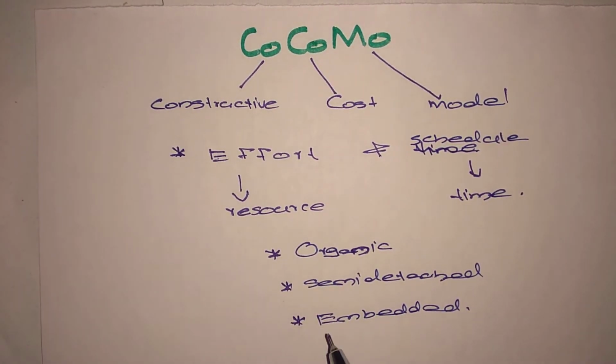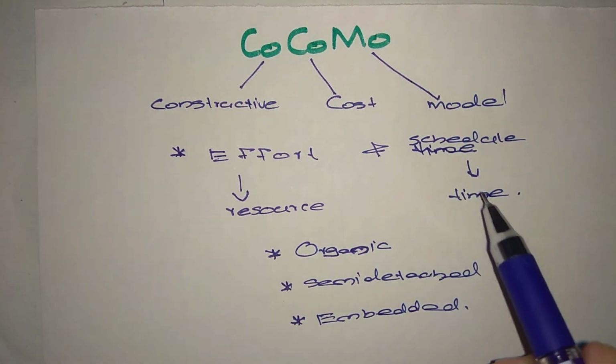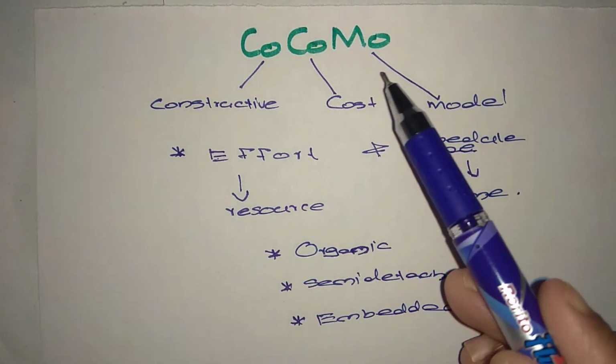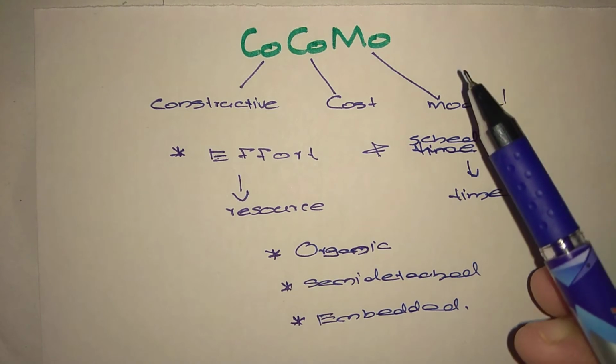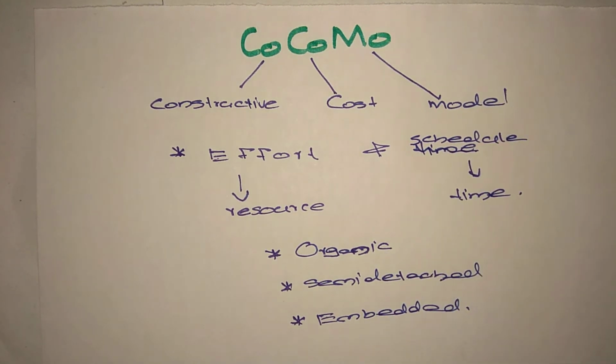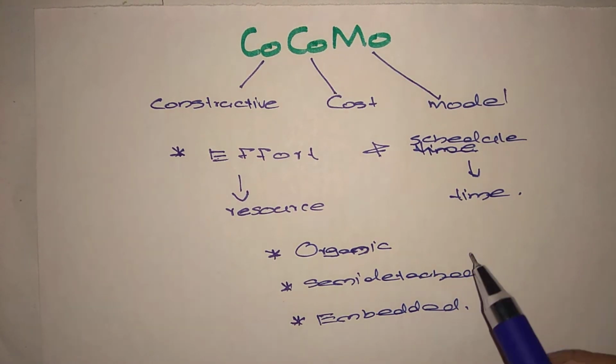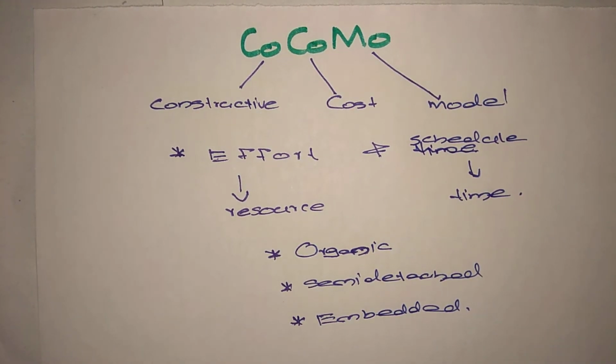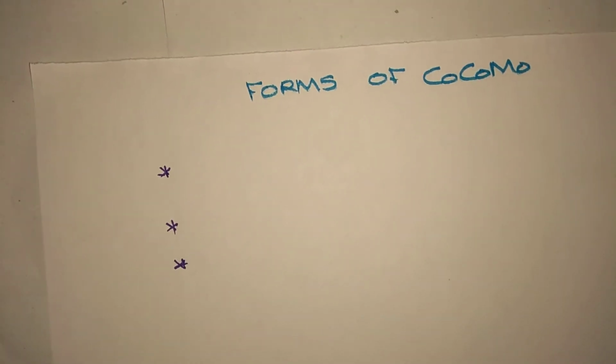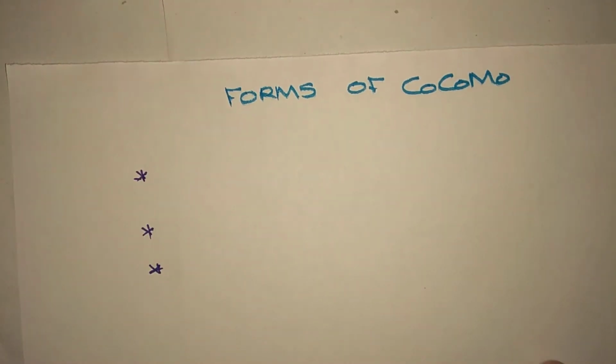Now I am going to discuss different forms of COCOMO. We already discussed what COCOMO is, and the different types or modes of software development project: organic, semi-detached, and embedded. Now let's see what the different forms of COCOMO are. We have mainly three forms of COCOMO.